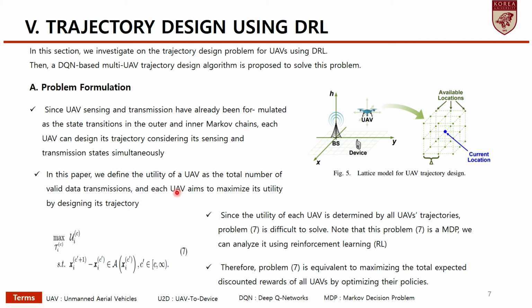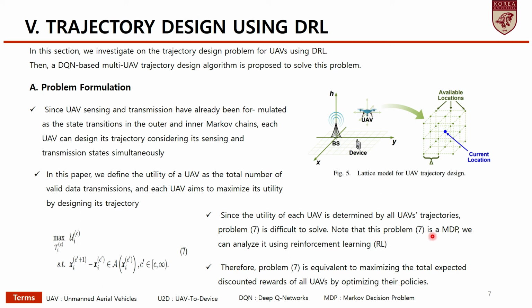In this paper, we define the utility of a UAV as the total number of valid data transmissions, and each UAV aims to maximize its utility by designing its trajectory. But the utility of each UAV is determined by all UAV trajectories. Problem 7 is difficult to solve.